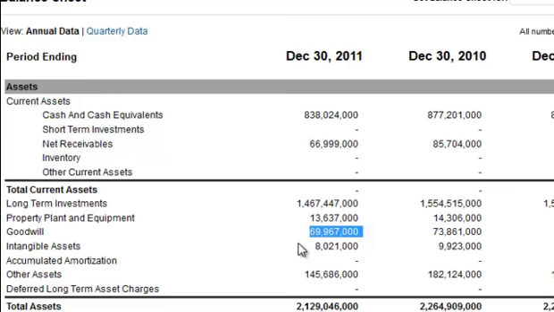Now it used to be, and let me give you a little bit of history here. The rule was FAS 142. It's an accounting rule that changed the way companies treat Goodwill. Prior to December 2001, companies who chose to report Goodwill had to amortize the Goodwill over the course of 40 years, which would require the company to negatively impact their earnings as they started to write this down, so to speak.